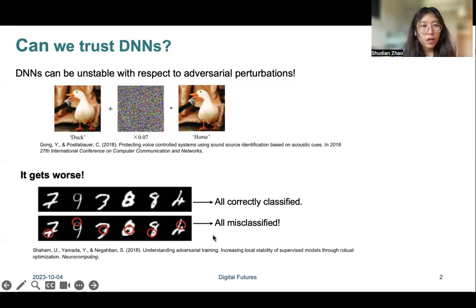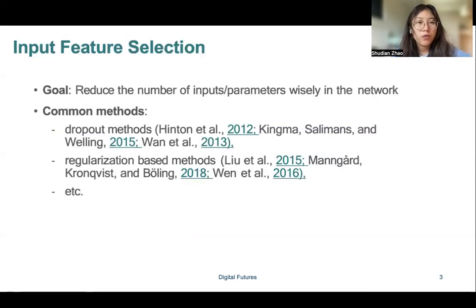If we train the neural network with better robustness, then it will be more stable even with test data with adversarial perturbations. And we will focus on the input feature selection method, which will reduce the number of input parameters in the model. In this way, not only can we have a much smaller neural network, but we can also improve the robustness and the stability of the model.